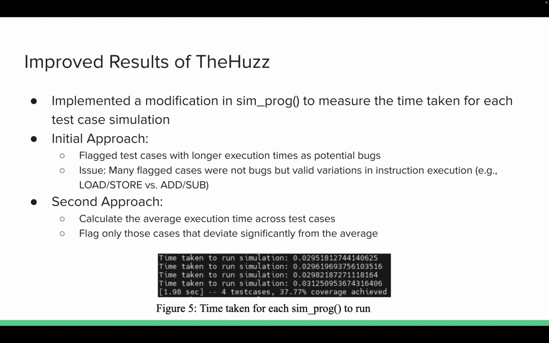So our second approach was to calculate the average execution time across the test cases and only flag the cases that deviate significantly from the average. And after doing this, you can see the results in figure 5, which is the time taken for each of the SimProgs to run.